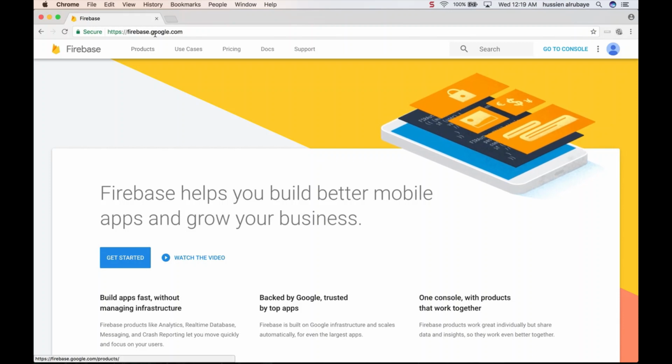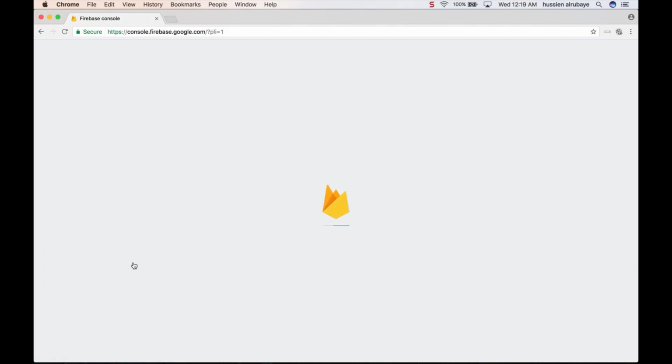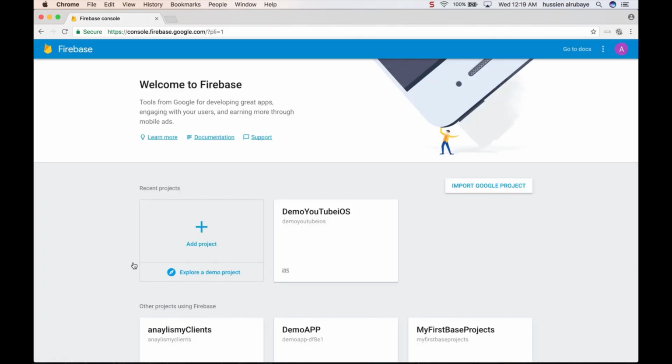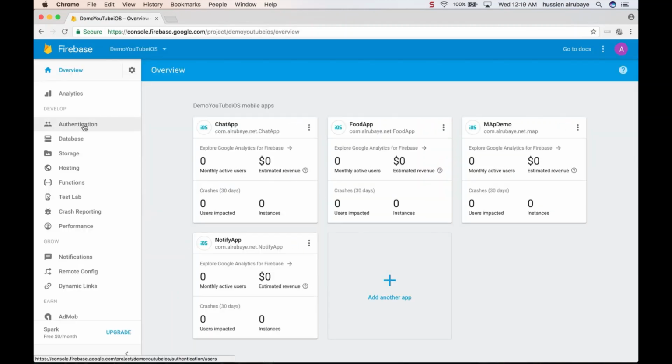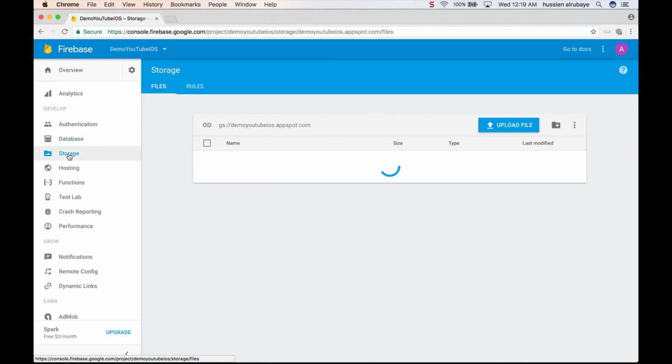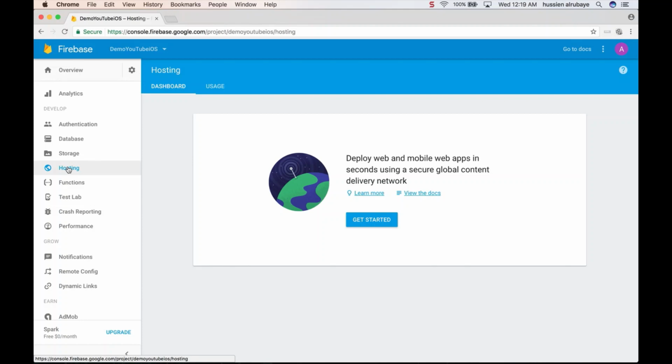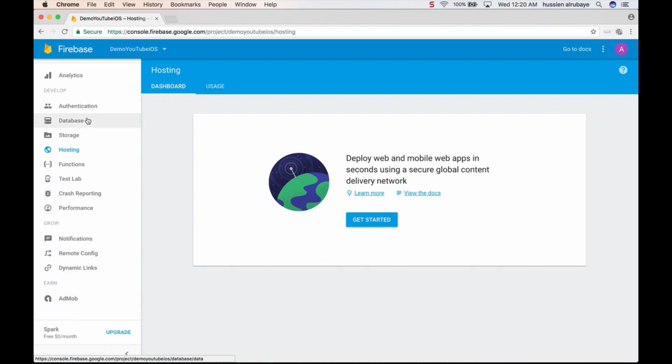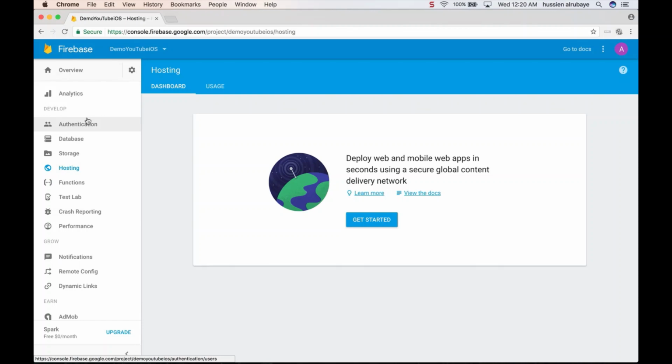If you just open firebase.google.com and make sure you are already logged in with your Google account, just click get started, and you will see this console. This console provides a lot of features to developers. For example, it allows users to create authentication like login, and that's what we learned in this section. Use the real-time database to store and see information in real time. Storage to upload images, hosting, test lab, crash reporting, sending notifications to the user, dynamic links, or using AdMob, and more. So all these features are already implemented by Google for iOS developers, and it's really easy to integrate these features with your application.